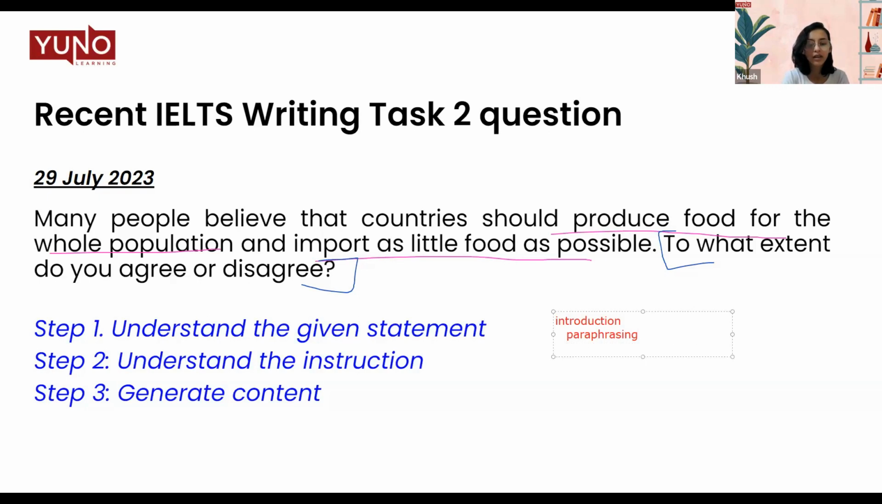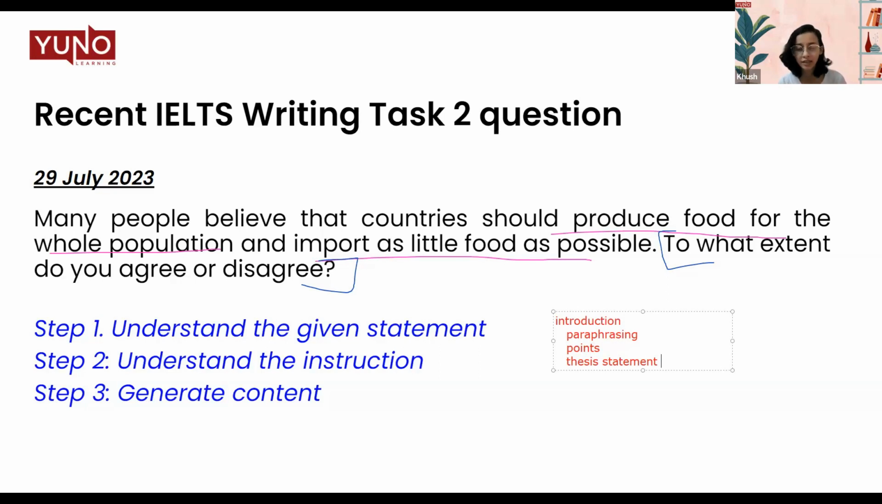Number 2, we will write down the points. That means whatever we are going to discuss on this matter, which we will be coming to when we generate the content. And last but not the least is your thesis statement. Now, what do we mean by thesis statement? As we have clearly reiterated again and again, thesis statement means the statement or the answer to the question. So what is the question here? The question here is, to what extent do you agree or disagree? That means your thesis statement will be clearly answering this question.